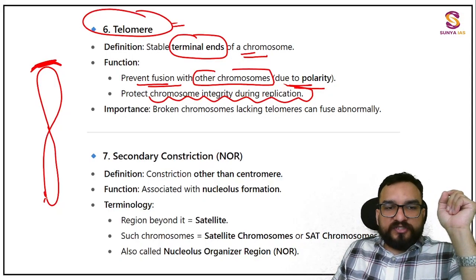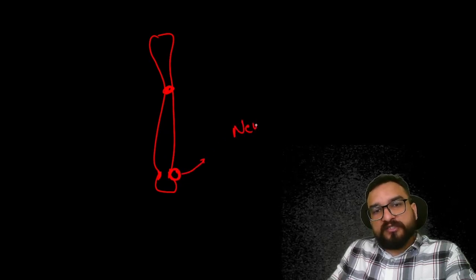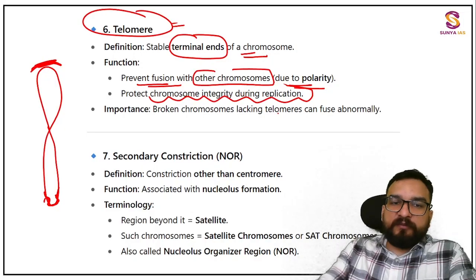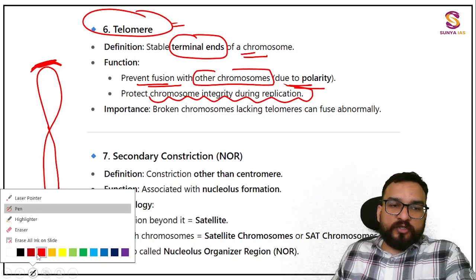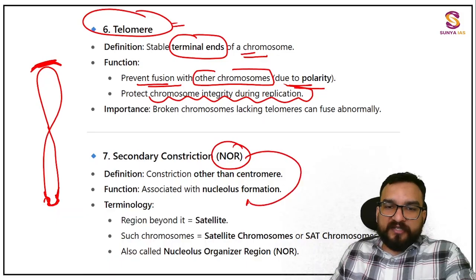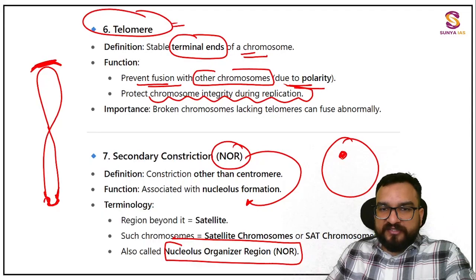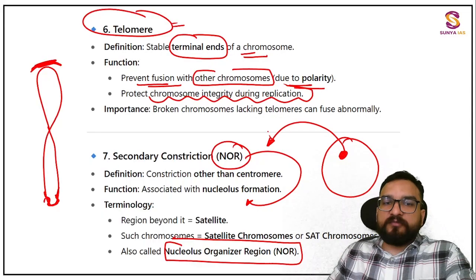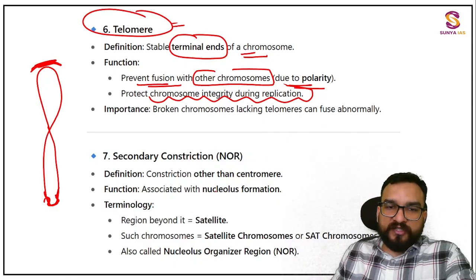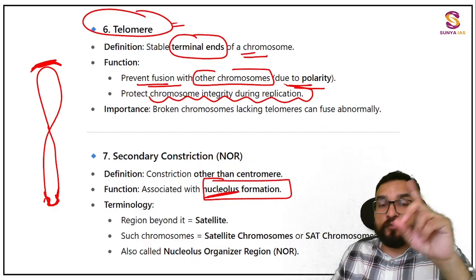Then there is the secondary constriction, which I was telling you is present near the end. And this is very important. This particular part which I was showing you like this. This is the centromere and this is the secondary constriction. Over here, this is the site of nucleolus formation. Nucleolus will be formed. And that is why this is known as the nucleolus formation region or nucleolus organizer region. In the nucleus, you are finding this structure as the nucleolus. Nucleolus is getting formed from this structure. So the constriction other than the centromere is associated with nucleolus formation, not nucleus.